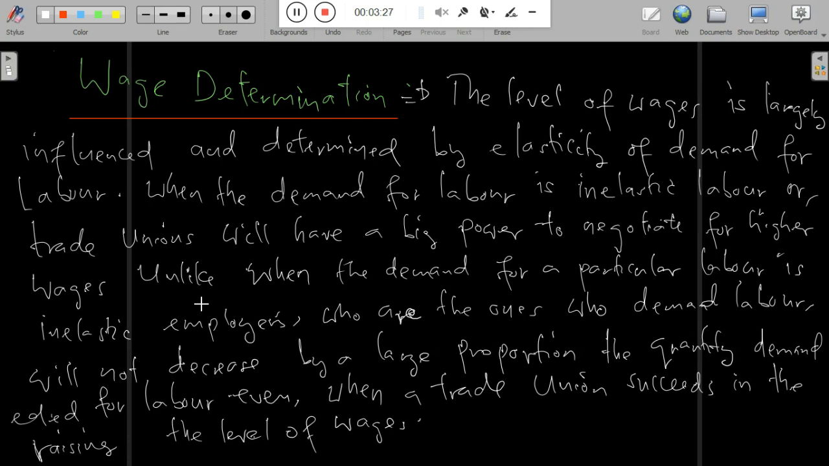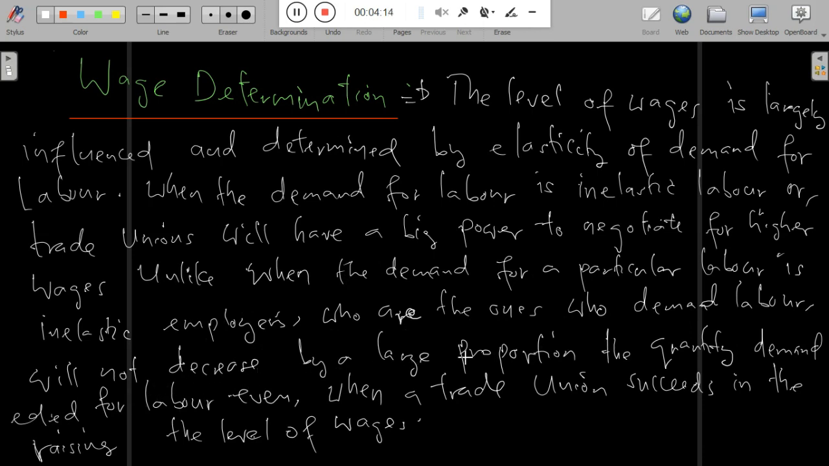On the other hand, when the demand for a particular labor is elastic, employers will demand less labor. This is because employers fear they will not have sufficient income to pay the laborers demanding increased wages, so they demand fewer laborers. When wages are raised, with elastic demand for labor, many workers will lose their jobs when there is a large increase in wages, as you can observe.